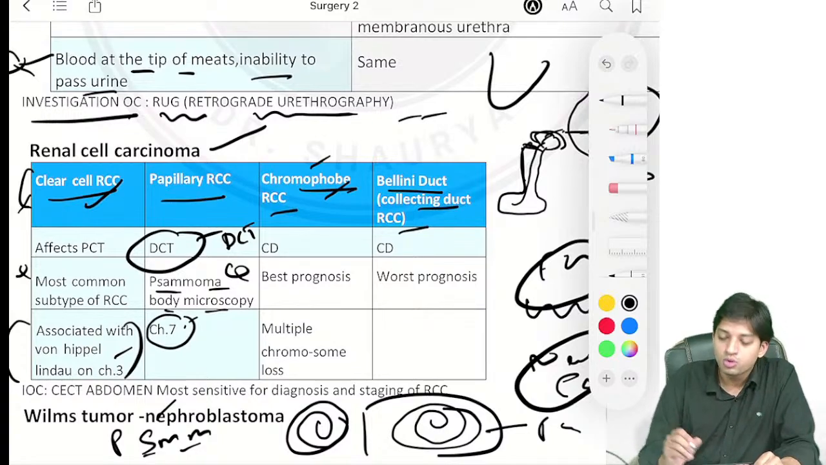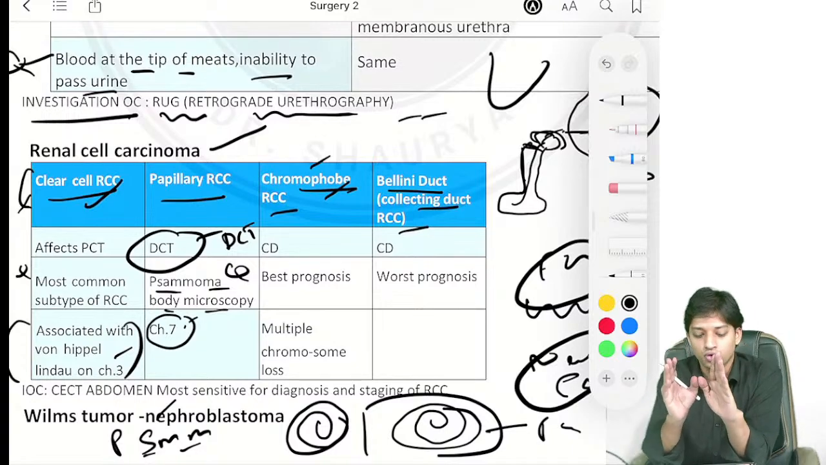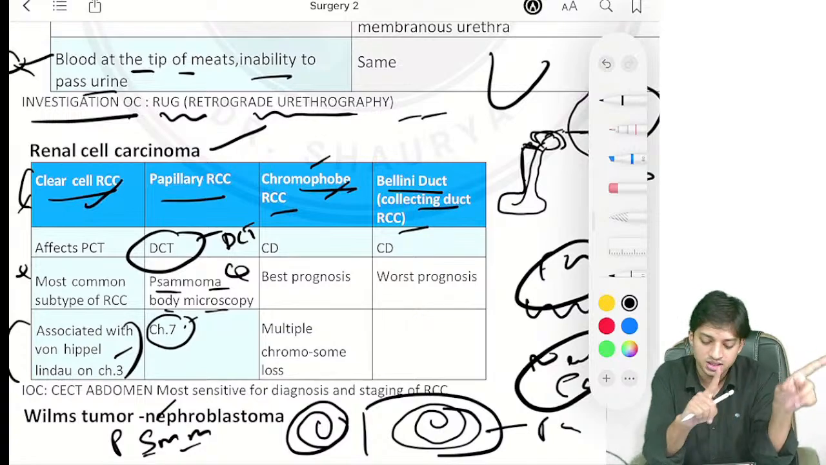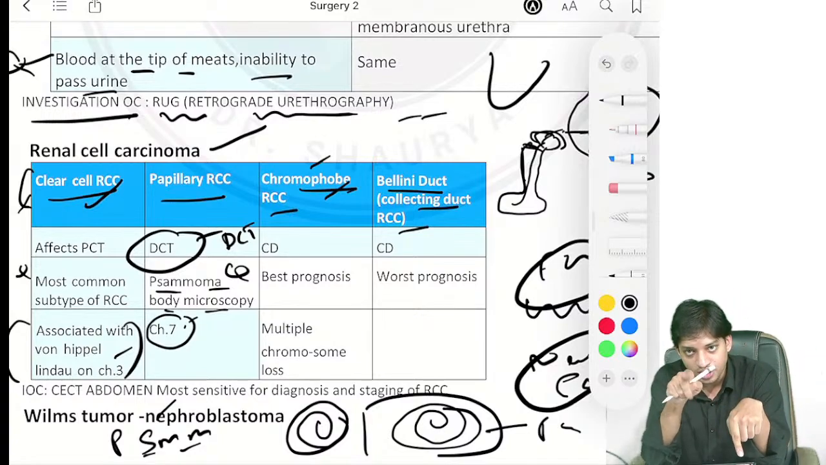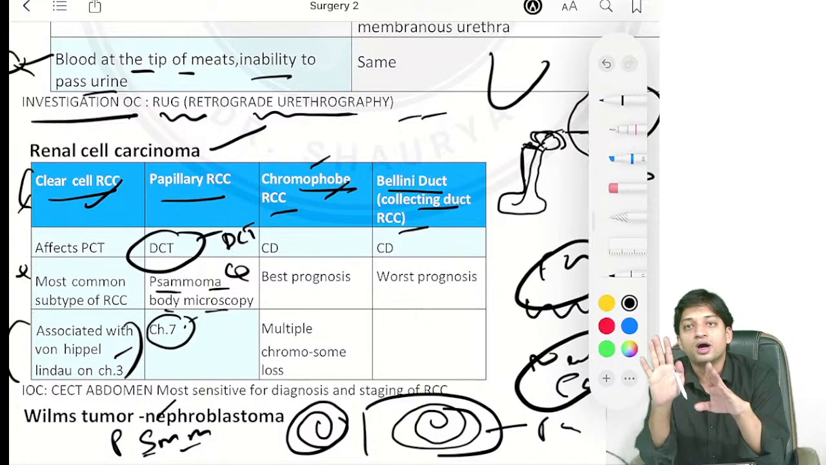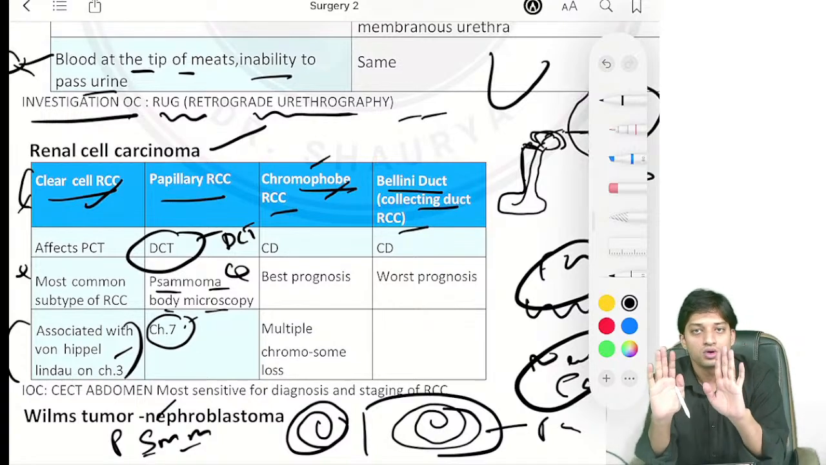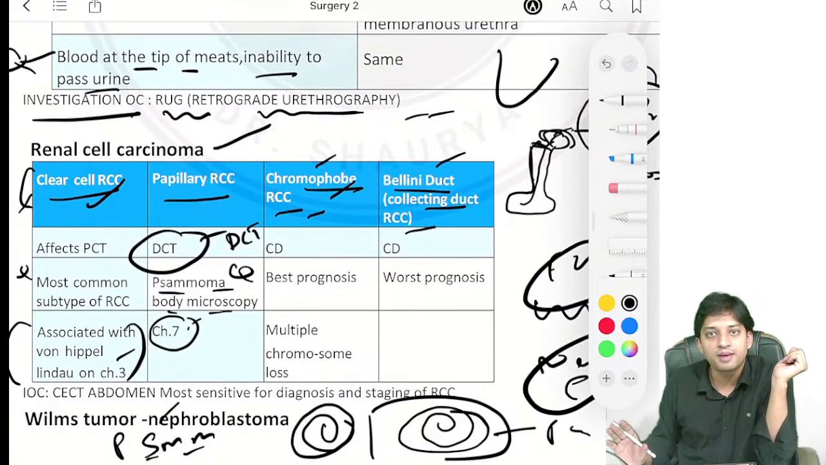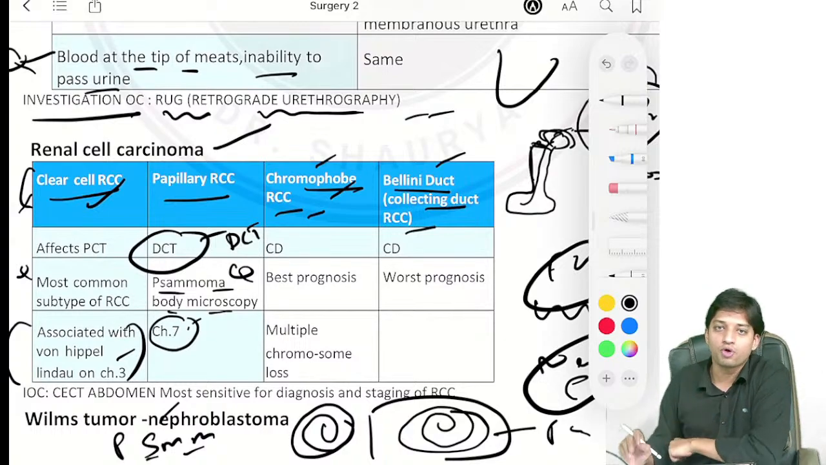Okay, so chromophobe RCC. Now, pay attention. For the PCT, we have the clear cell carcinoma, the most common type of RCC. For the DCT, we have the papillary carcinoma, with the specific finding of Psammoma bodies. Now, for the collecting duct, we have two carcinomas: one is the chromophobe RCC and another is Bellini duct RCC. Both happen in the collecting duct itself. But the important point is, how to differentiate?